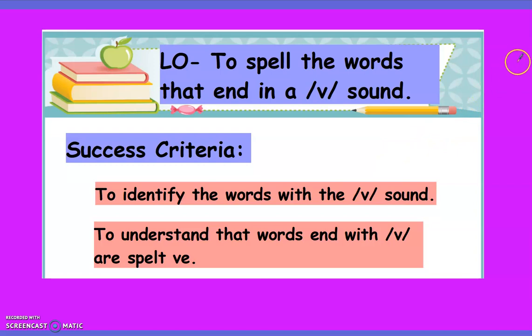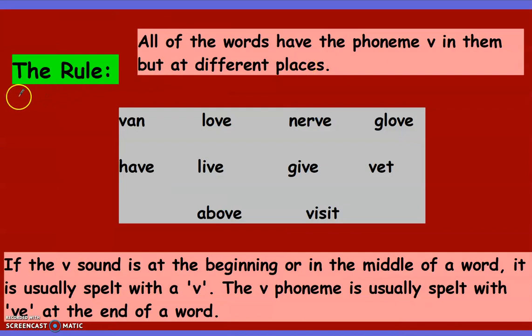Okay, let's see what is in our next slide. Here comes the rule. How do we know how to read the words that have V in it or VE in it? To explain this, there is a rule. All of the words have the phoneme V in them, but at different places. Are you ready to read with me?